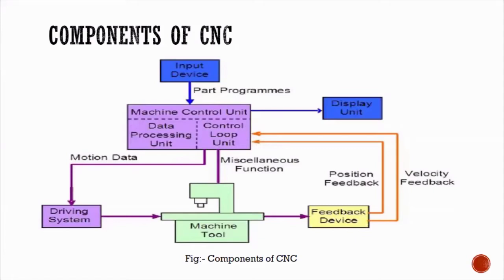Anything which can store the program. You have to make the program first, and that program has to be stored on either a floppy disk, or a CD, or even the cloud.